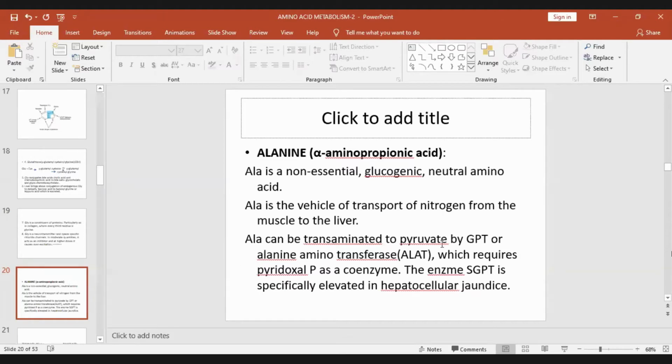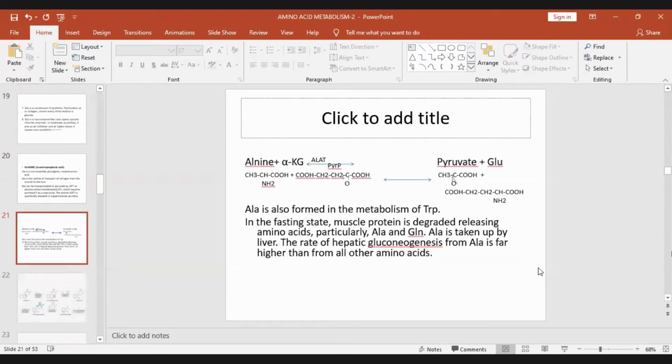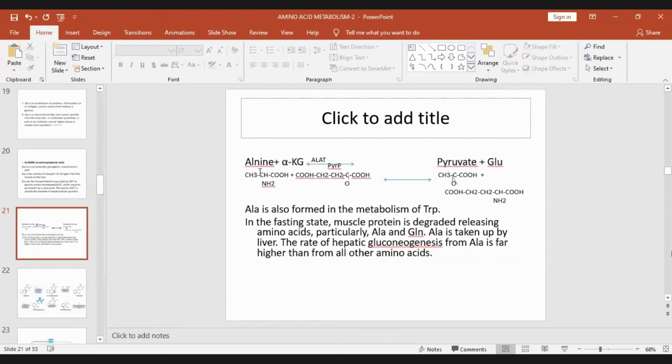So alanine can be transaminated to pyruvate by glutamate pyruvate transaminase, also called alanine aminotransferase, which requires pyridoxal phosphate. All these transaminases require pyridoxal phosphate as a coenzyme, which you can remember. And this SGPT, though it is present in several tissues, its elevation is specific for hepatocellular jaundice. So alanine, by alanine aminotransferase or glutamate pyruvate transaminase, is converted to pyruvate and glutamate.